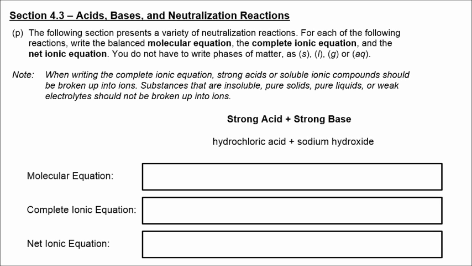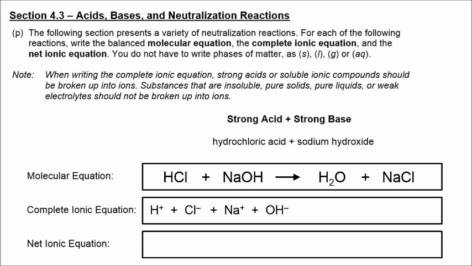Let's start with a strong acid and a strong base. Hydrochloric acid is written as HCl. Sodium hydroxide is written as NaOH, and the products are water and sodium chloride. In the complete ionic equation, we break up HCl because it is a strong acid. We break up sodium hydroxide because it is a soluble ionic compound, a strong base. We don't break up water because it is a pure liquid. And we break up sodium chloride because it is a soluble ionic compound. We cross off the spectator ions, and then we have our net ionic equation.